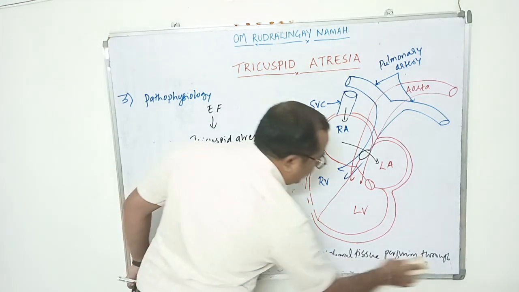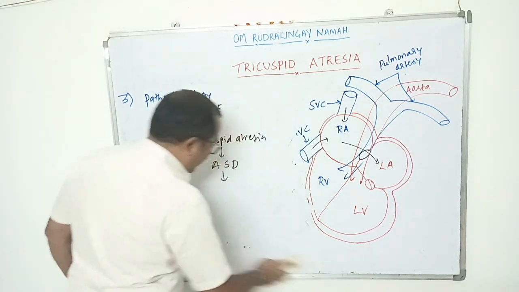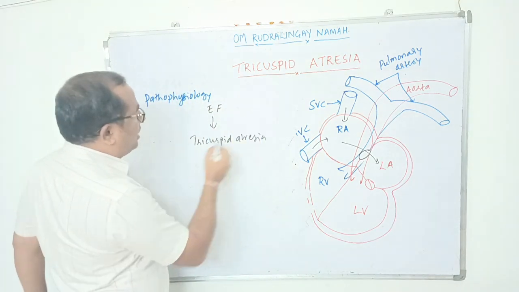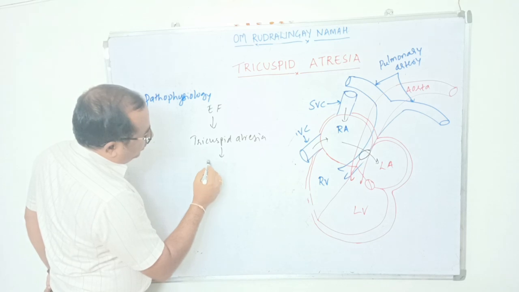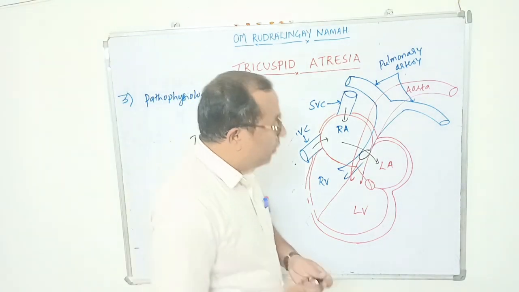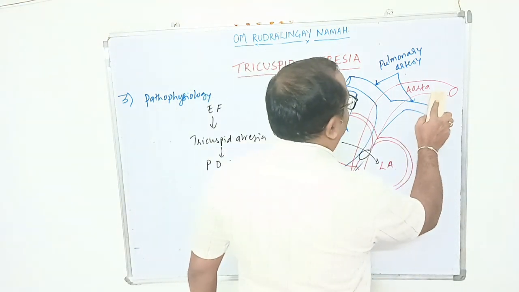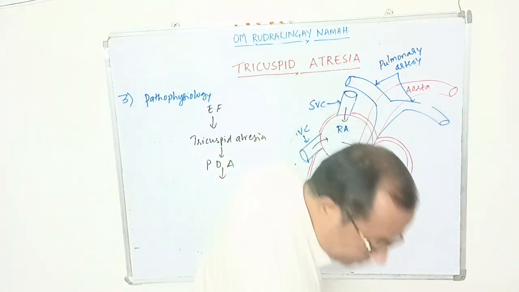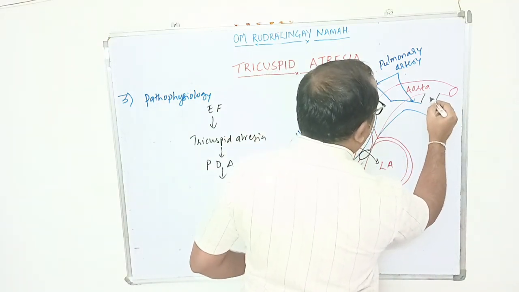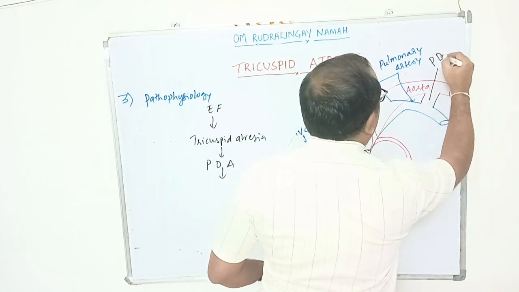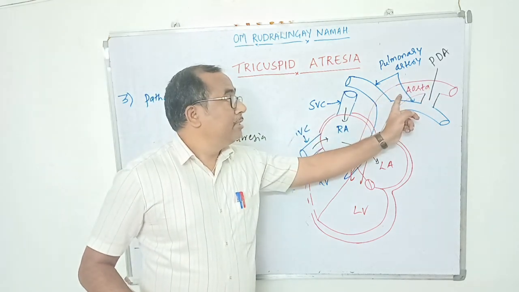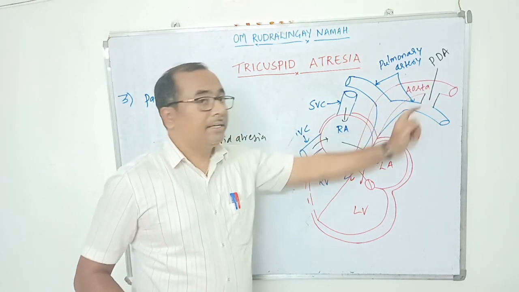pathophysiological changes if this tricuspid atresia is present with a patent ductus arteriosus. Due to etiological factors, there is a tricuspid atresia associated with patent ductus arteriosus. That is an abnormal opening between the aorta and pulmonary artery. For example, here is an abnormal opening, so this is a PDA, patent ductus arteriosus. What is patent ductus arteriosus? Abnormal communication between the aorta and pulmonary artery.